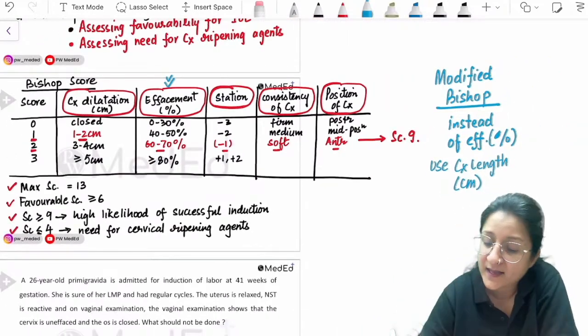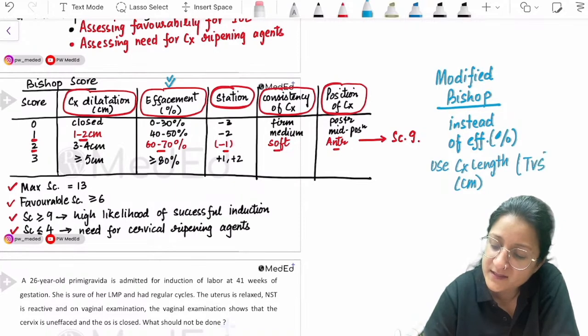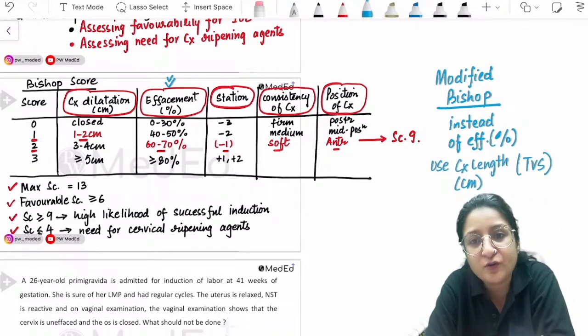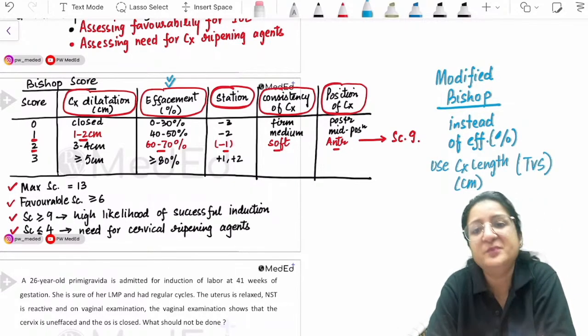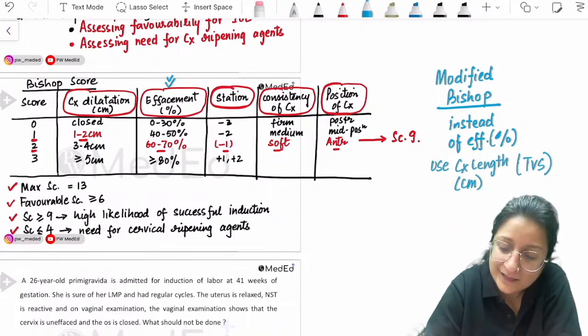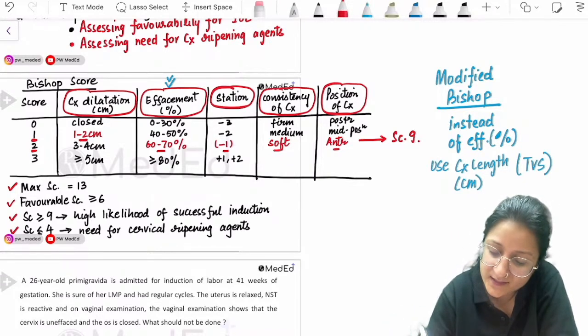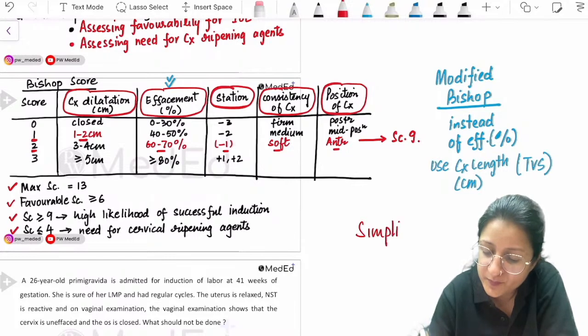That is the difference. This cervical length can be seen on transvaginal sonography. This is the modified Bishop score. And thirdly, for MCQ purposes, there is a simplified Bishop score also.